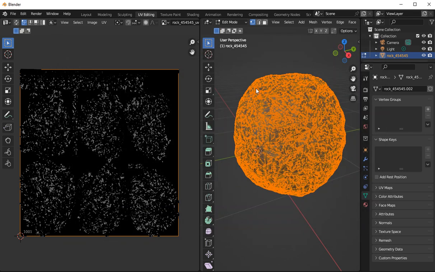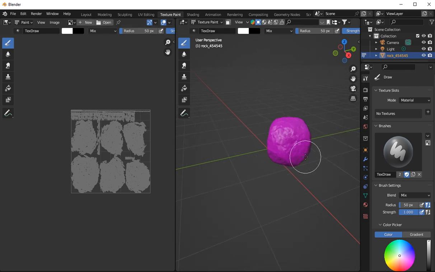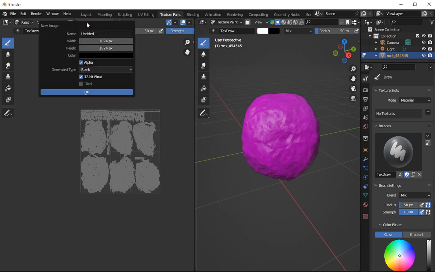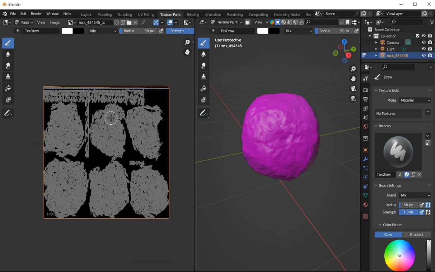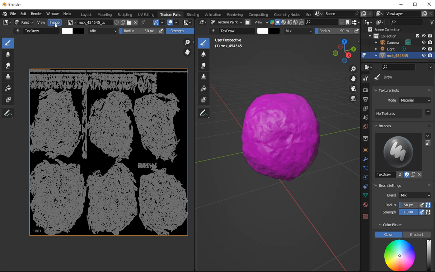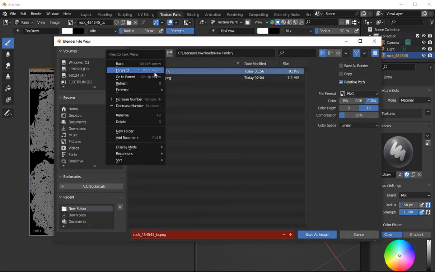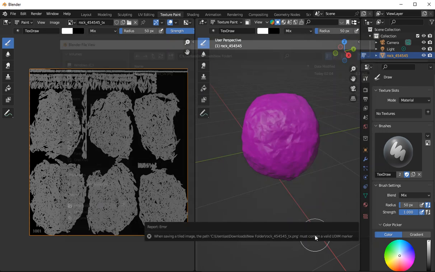Export that. Okay, now what we want to do is go into texture. If you look at your texture, you don't have a texture on your actual rock. What's texture? I'll show you what a texture is. What you want to do is go here, create a new texture. Obviously give it a name, underscore, and I'm going to call it TX for texture. And I'm going to tile it, and I'm going to say okay. Now the texture changes like that. Go to image, save it as. Now save it as a texture like this. Click this, delete it, save the image.